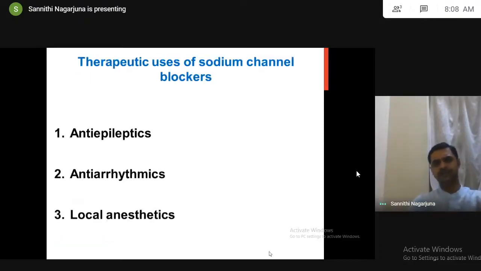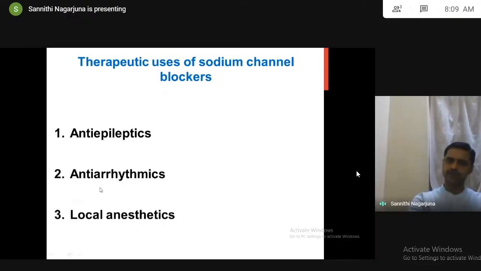Actually, the sodium channel blockade is a mechanism. Sodium channel blockers have therapeutically 3 uses. What are those 3 uses? Sodium channel blockers are used as anti-epileptics, antiarrhythmics, local anesthetics. But the only thing is the site of action is different. If the drugs block sodium channels in the central nervous system, in the neurons, they are used to treat epilepsy. Because epilepsy means excessive firing of neurons, excessive impulse generation in the neurons. In impulse generation, the major phase is opening of sodium channels.